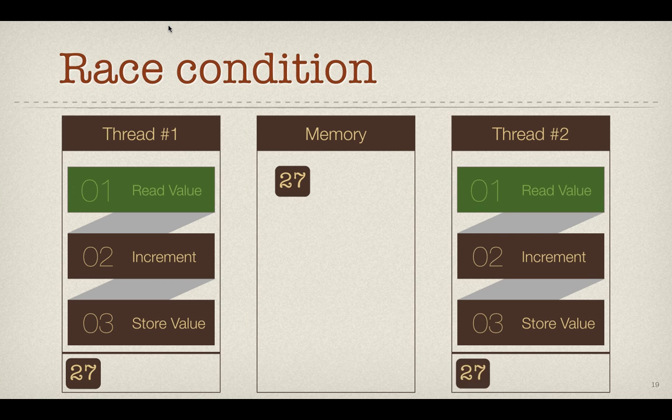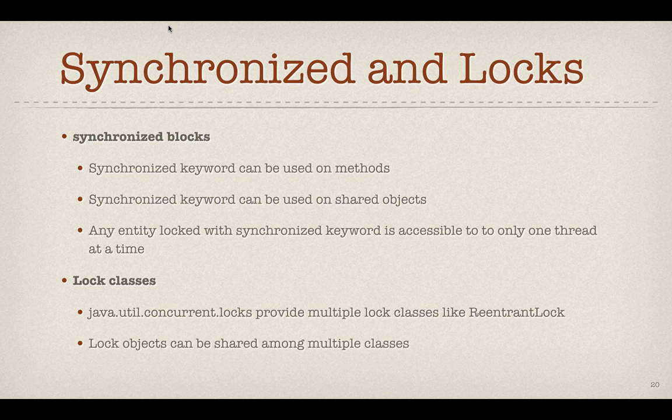You know what happens? Both have read the value 27, and then both have incremented internally. So now when one is storing 28, the other also stores 28, only because thread 2 doesn't know any change done by thread 1. So this is exactly the same case of what I've explained in terms of bank tellers and your check.